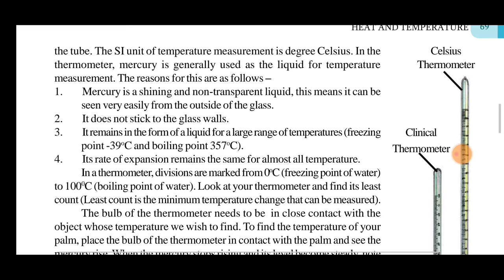Freezing point minus 39 degrees, or boiling at 357 degrees. Its rate of expansion remains the same for almost all temperatures, so there is no change in that. In a thermometer, divisions are marked as 0 degrees, the freezing point of water, to 100 degrees, the boiling point of water.